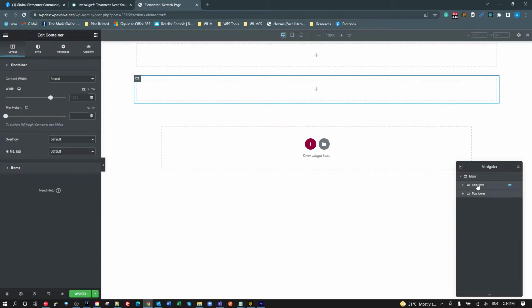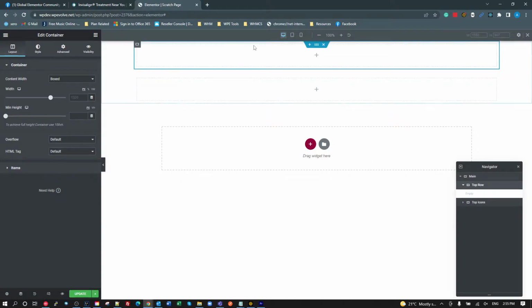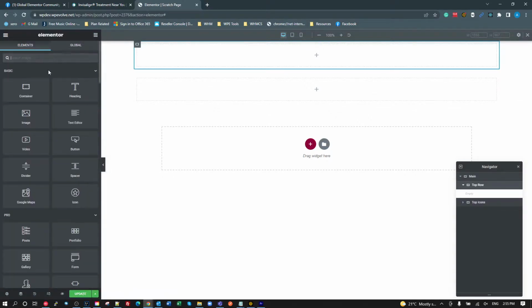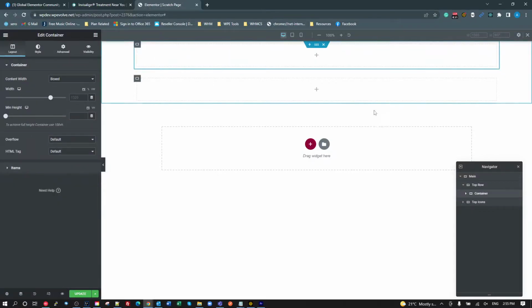Okay, now inside this row, on the top row, I want to have two columns. So I'm going to grab another container, drag that inside there. So that's inside there. I'm going to call that the step one container.